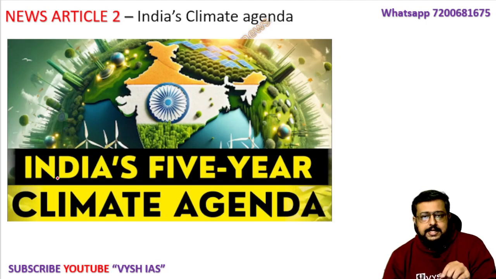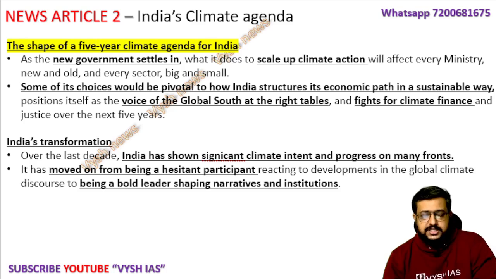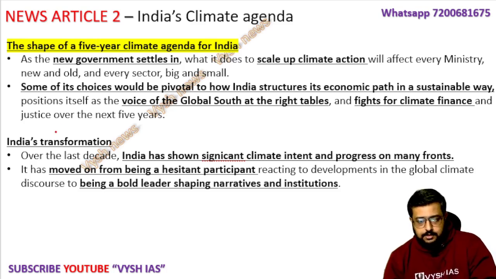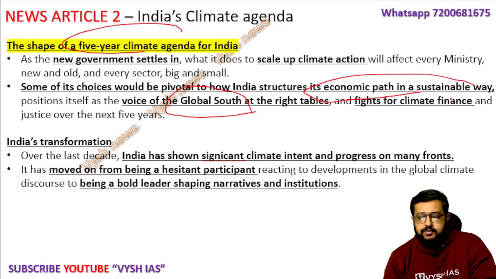Now the second article: India's 5-year climate agenda. The government changed; the Modi government has come again for the third time. So we have to design a new 5-year climate agenda for the country, and we are saying we should be the voice of the global south. The government has already been, but we have to make it more sustainable. We have to fight for this, and climate finance, which is very important, also has to come, and only then will climate justice happen.